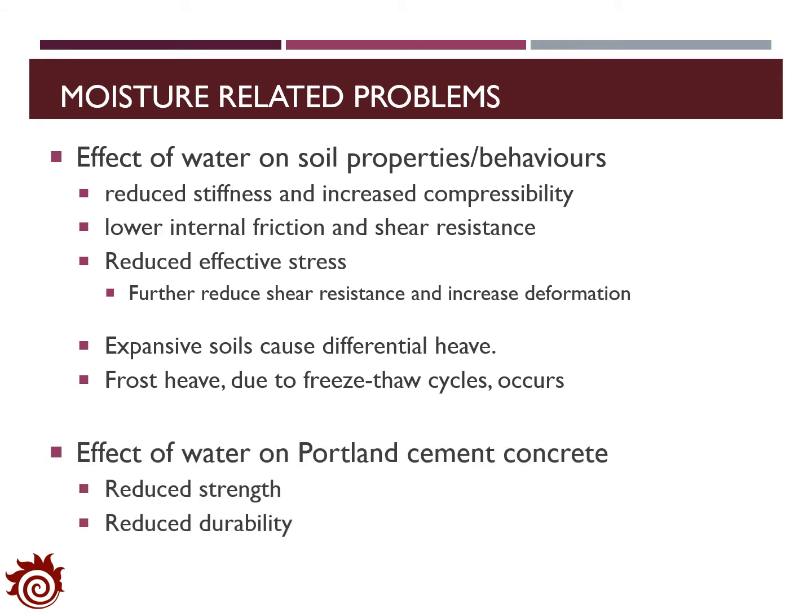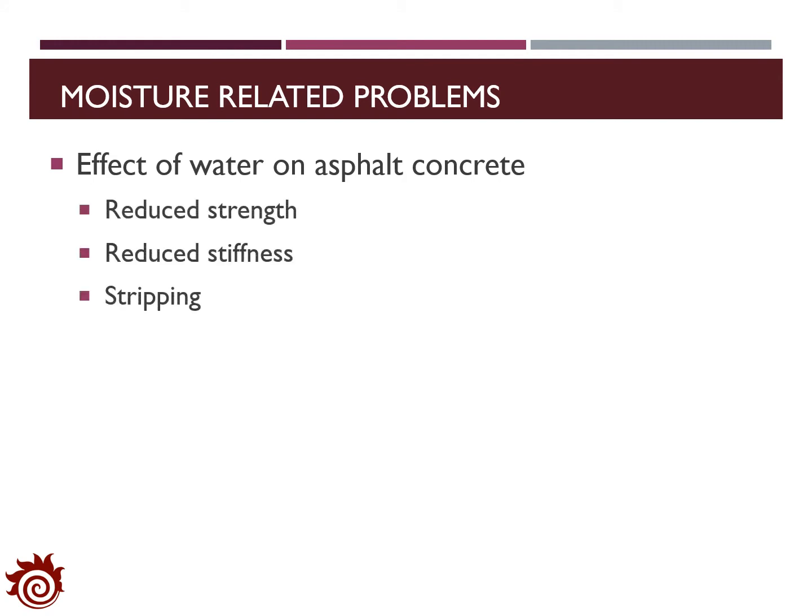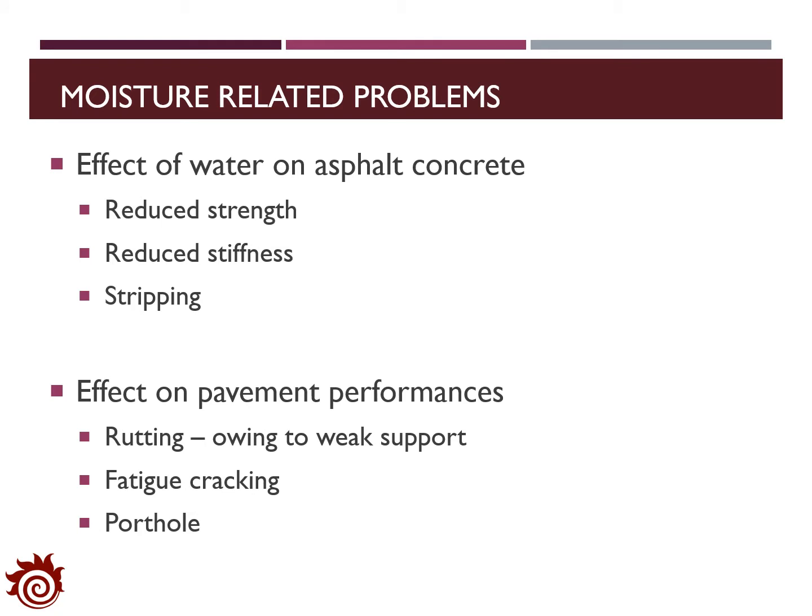The water content also has some effect on the Portland cement concrete. In general, higher water content will result in lower strength and durability of PCC slabs. For asphalt concrete, increasing water content will reduce strength and stiffness. It will also generate a stripping effect, which will result in a rough surface and longitudinal cracks. Also, water content can affect the performance of the pavement, such as rutting, fatigue cracking, and potholes.